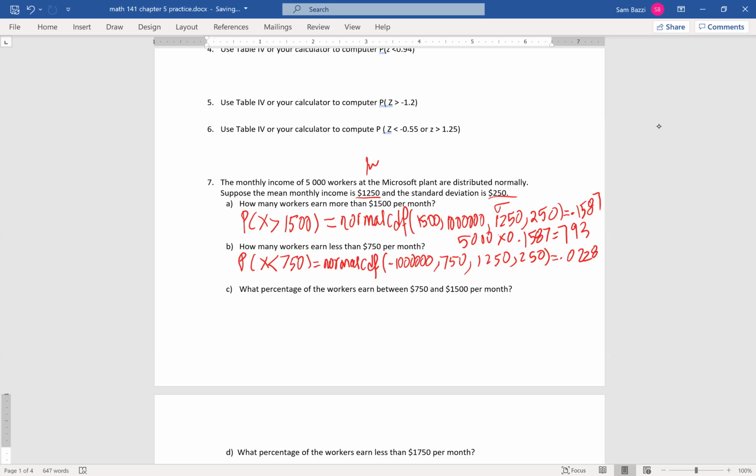And again, guys, to figure out how many workers earn less than 750, you take this percent and multiply it by 5,000. I got 114.